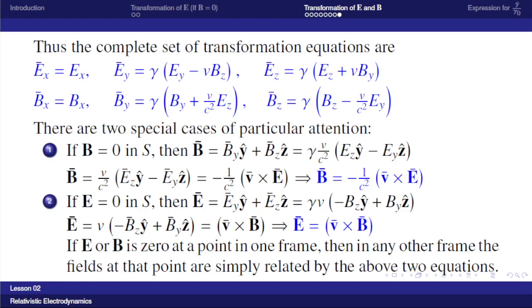This can be written as B bar is equal to minus 1 by c square V cross E. Similarly, if E is equal to 0 in the S frame, then E bar in the S bar frame is V bar cross B bar. That is, if the electric field or magnetic field is 0 at a point in one frame, then in any other frame, the fields at that point are simply related by the above two equations. If the electric or magnetic field in one frame is 0, then at that point, the electric and magnetic fields in any other frame are simply related by using this expression.